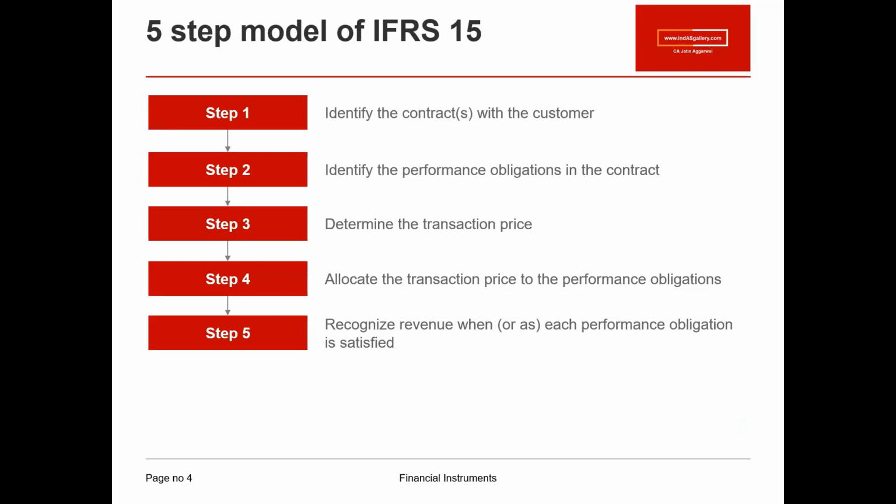What is this 5-step model? First step is identifying the contract with the customer. Second is identifying the promises, which is called identifying the various performance obligations in the contract. Then is determining the transaction price, that is, determining what the consideration in the contract is, and then allocating that transaction price to the different promises that we have identified in step number 2. And there is guidance in terms of how you allocate the transaction price. And finally, there is guidance in terms of revenue recognition.